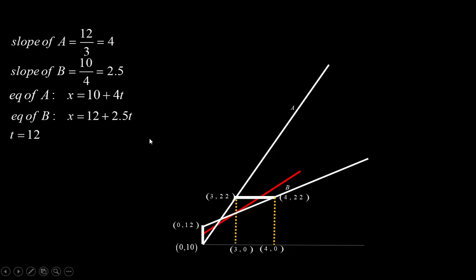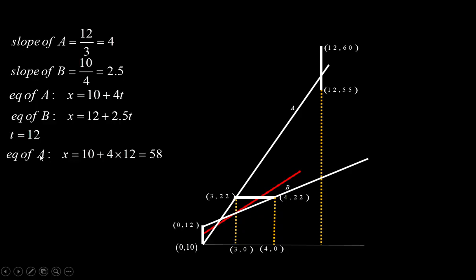At t equal to 12, check what values of x these lines pass through. So in the equation of A, put the value of t and solve for x. It comes out 58. So it is passing through (12, 58). So this point is (12, 58). Similarly, from the equation of B we can find the value of x. So this coordinate is coming out (12, 42).